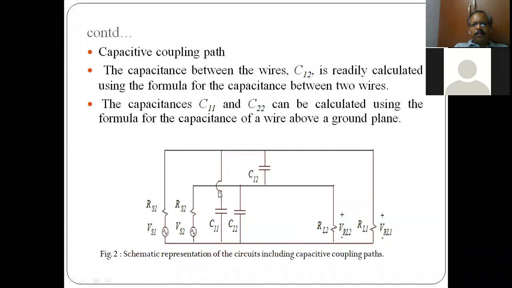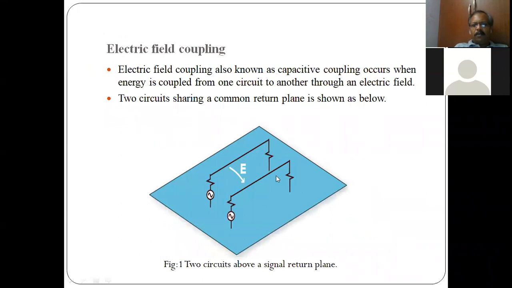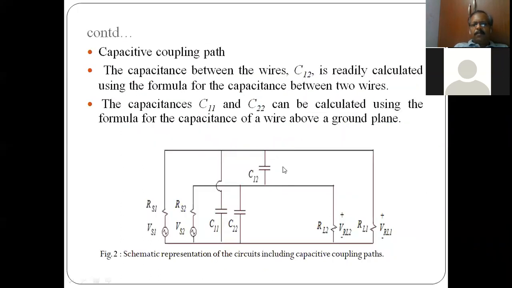So this is the equivalent circuit. Each wire or conductor is modeled as a line with resistance RS1, source voltage and load. The outer is representing one circuit, inner is another one. Between them you have a capacitance, and between each to ground also you have a capacitance, right? So this models a common impedance, common coupling between two wires with electric field. So electric field is always modeled as a capacitor.